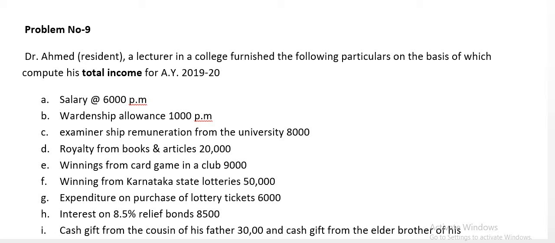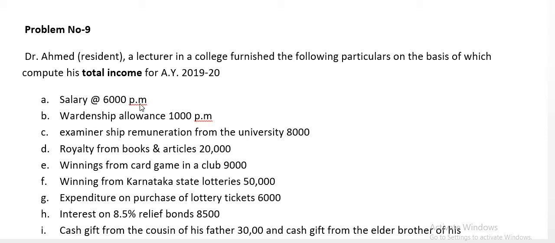Total income means aggregate of all the heads of income. Aggregate of 5 heads of income is known as total income: income from salary, house property, business and profession, capital gain and other sources. By adding all these we'll get the total income. So different heads of income are available.